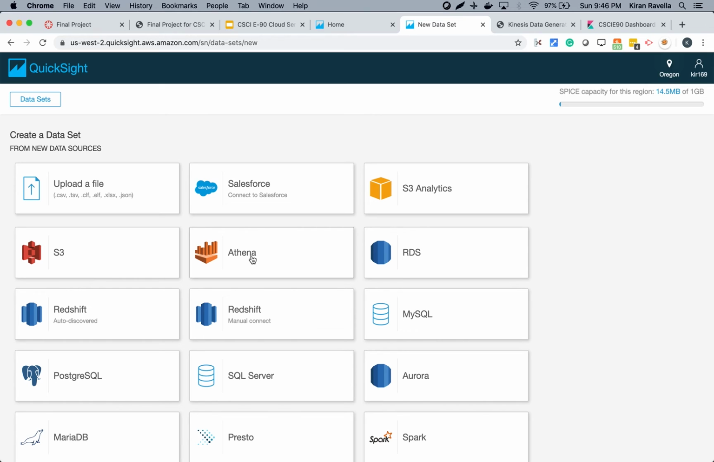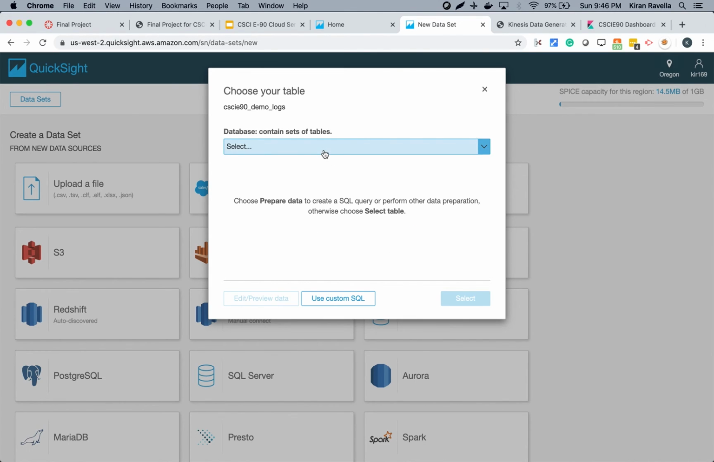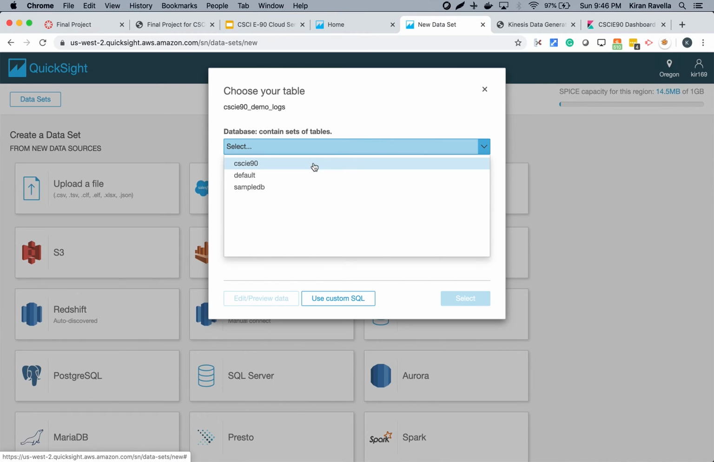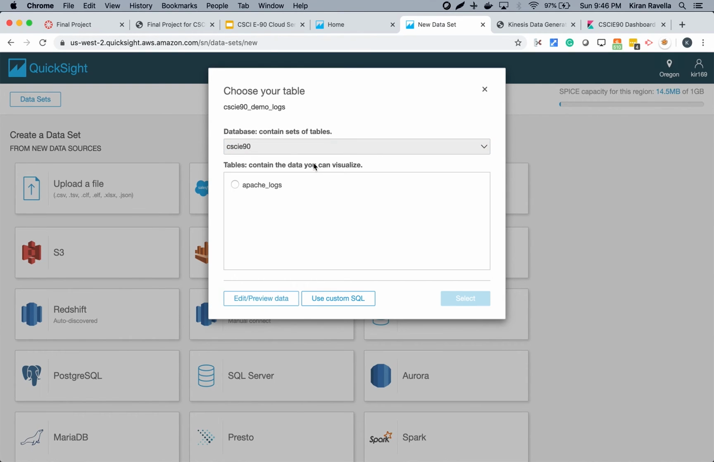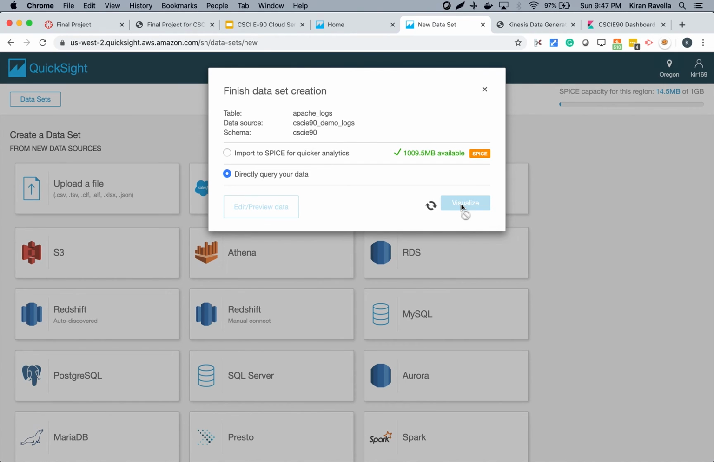We choose Athena as our data source. We give it a name, CSCIE 90 demo logs. Create the data source, and then it asks us to pick the database that we created in the earlier step, and this is the table that we created in Athena. We select that. It asks us if we want to import the data or query the data in real time. So we want to query the data, not bring the data into QuickSight. So we'll check this off and start building the visualizations.